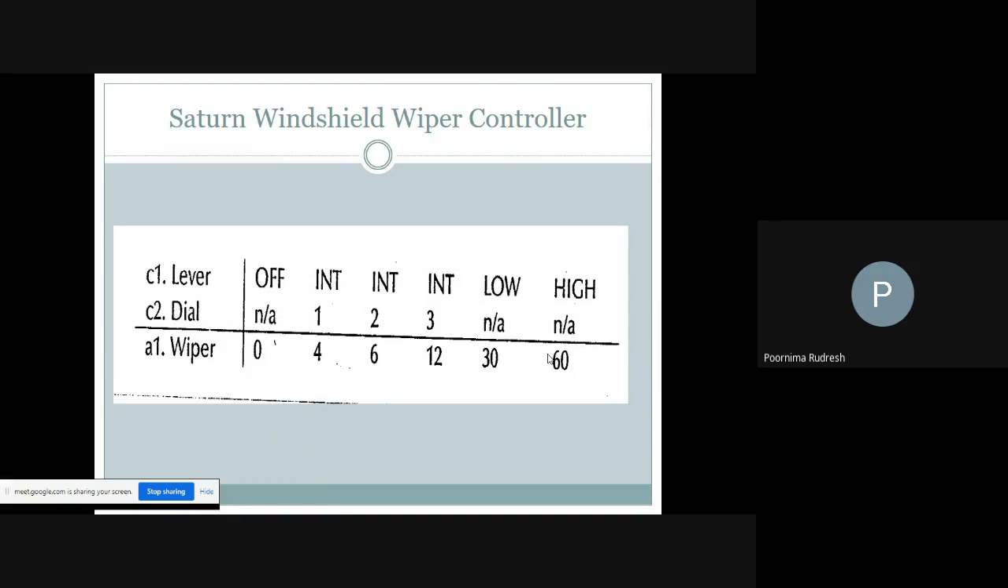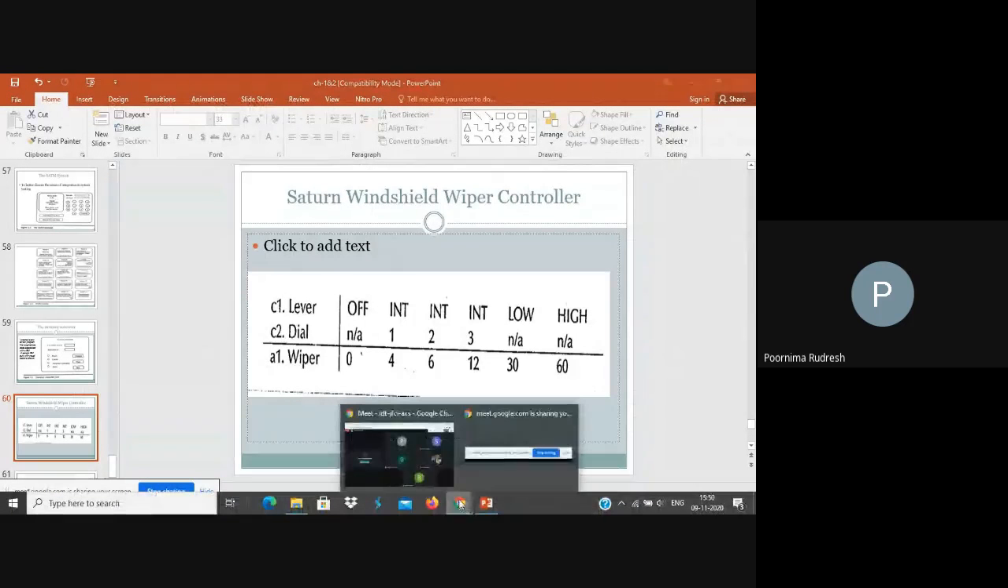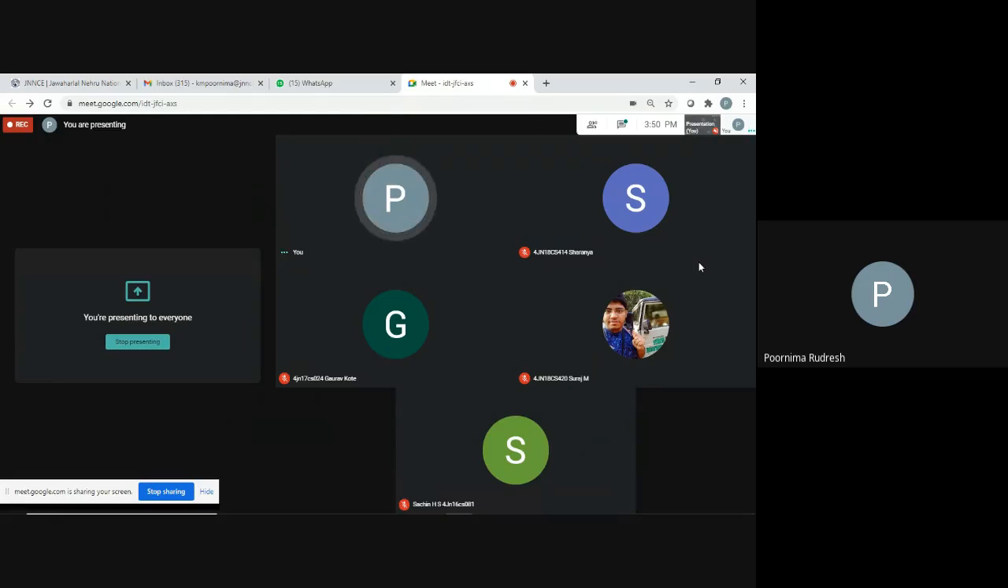Here you have studied three examples. One is the simple automatic teller machine, the second is the currency converter, and the third is the windshield wiper controller for Saturn automobiles. So this completes the first chapter of the second module. In the next class, I am going to start the second chapter of the second module.